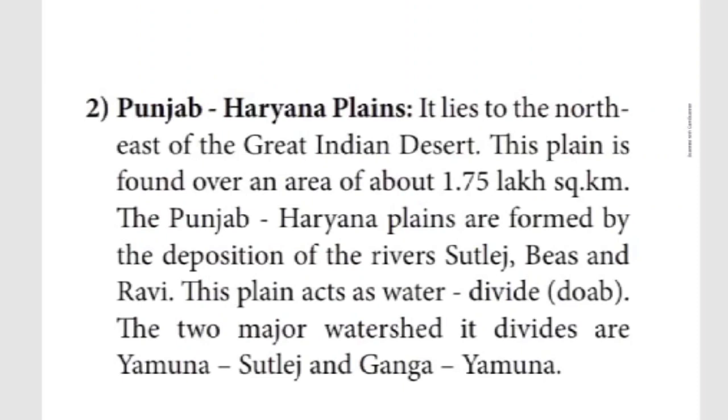Punjab Haryana plain is formed by the deposition of rivers. Which rivers are responsible for its formation? Satluj, Beas and Ravi. How much area does it cover? It covers 1.75 lakh square kilometer. Then, moreover, here one interesting thing is there.